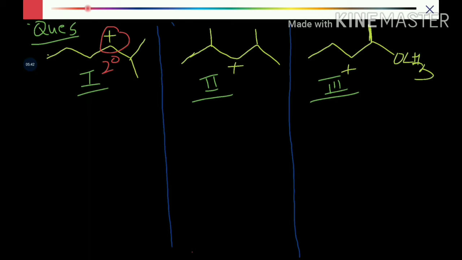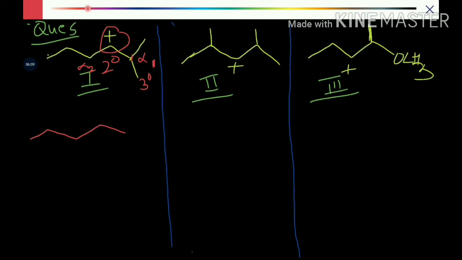Now see both the adjacent positions. We have this alpha and we have this alpha. If the carbocation moves to alpha 1, obviously it will become tertiary, because the alpha 1 position is tertiary and the alpha 2 position is still secondary. So we don't want to shift a secondary carbocation to the adjacent secondary carbocation. Instead we will do a rearrangement.